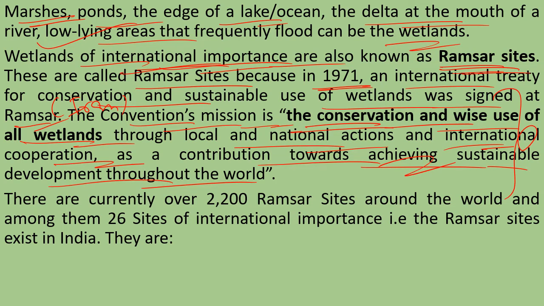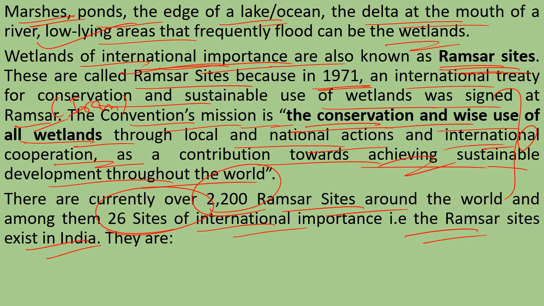There are currently over 2200 Ramsar sites. Okay, then there are at least 2200 wetlands of international importance around the world, and among them there are 26 sites of international importance which are located in India.